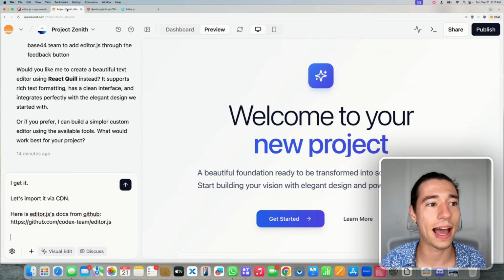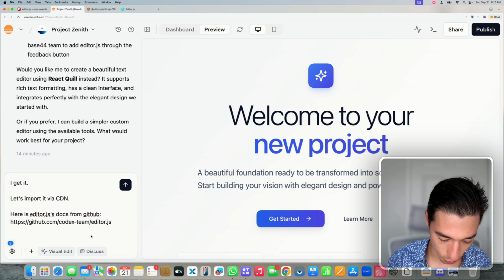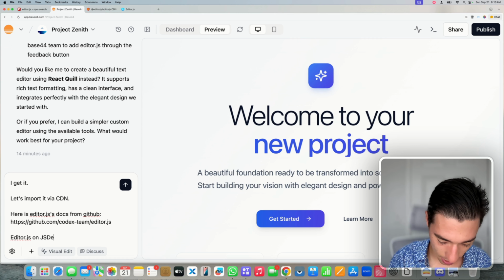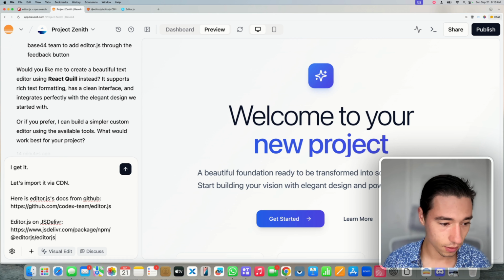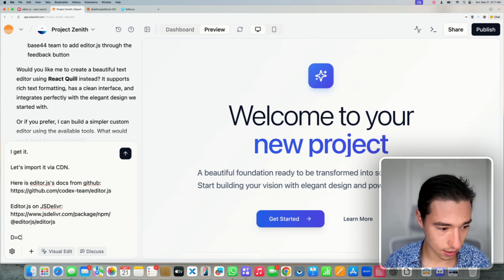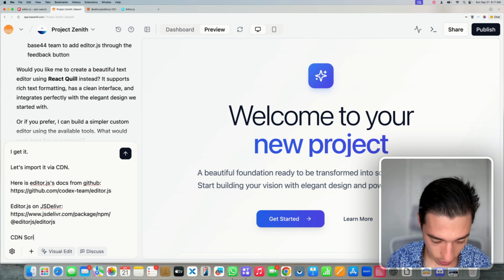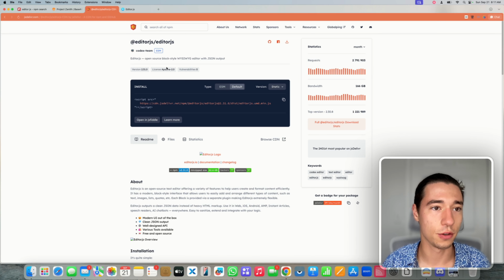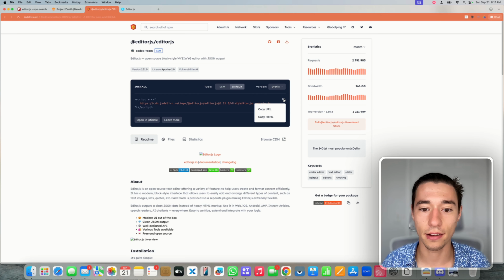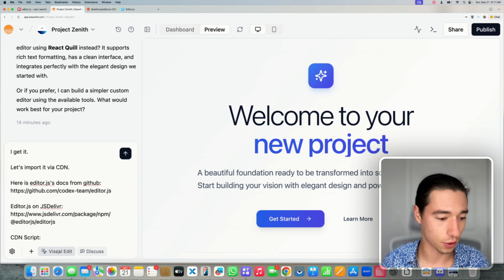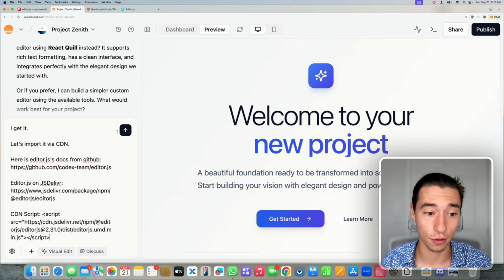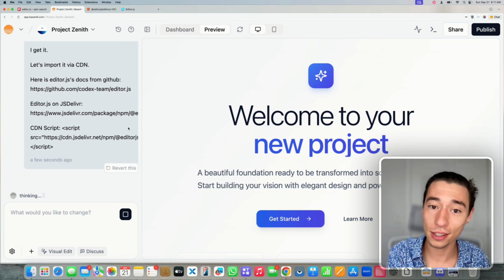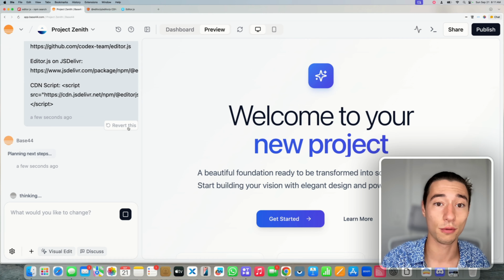So I'm just going to now add this JS Deliver link. Let's do editor.js on JS Deliver, and then I'm going to add CDN script. Okay. And now we're going to go inside of here and copy the CDN script, copy HTML, and we're going to paste this inside of Base44. Now I'm going to send this to Base44, and now we're actually going to import the package that it didn't want to install through NPM.